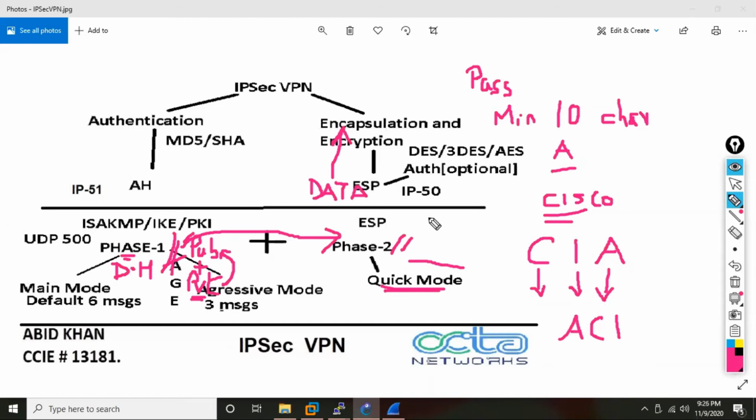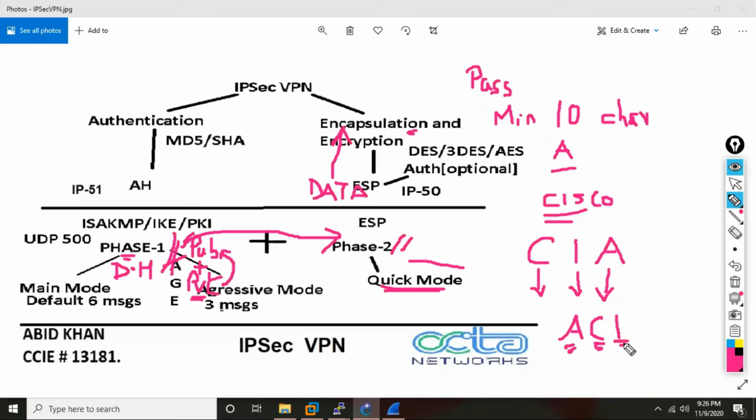authenticity. That means I'm authenticating. I'm ensuring that I'm talking to the right person. And once I ensure that, my communication is authentic. Then because of encapsulation, it becomes confidential. Nobody can see my data, and even if somebody opens my data, they cannot modify it. That is integrity.